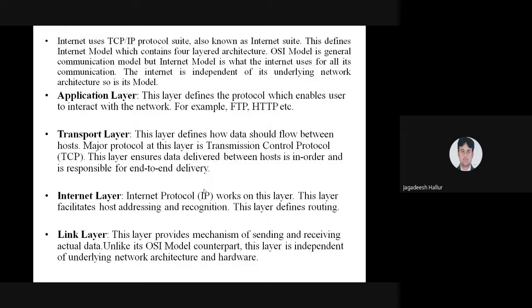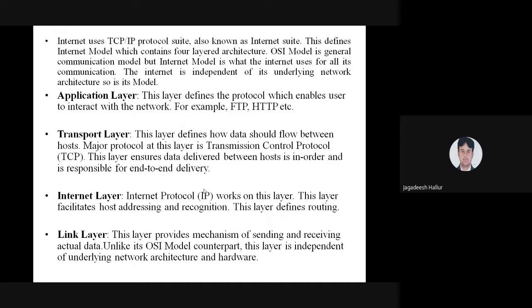It means we are converting the layers into four layers. The application layer, presentation layer, and session layer, we are converting all these layers into one layer, that is our application layer. Second is the transport layer. In this transport layer, we are using two protocols, that is TCP or UDP.